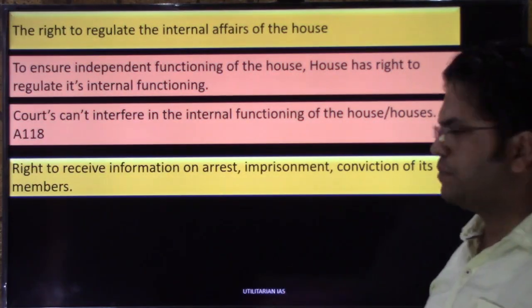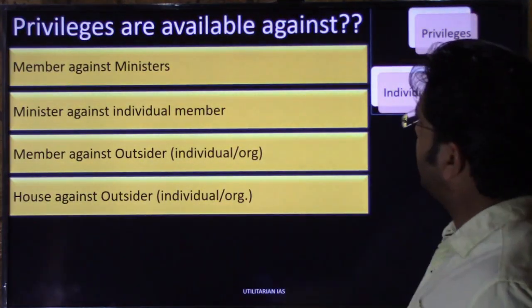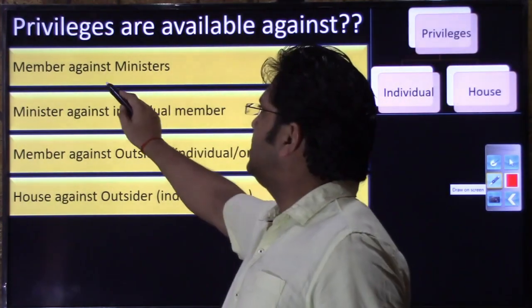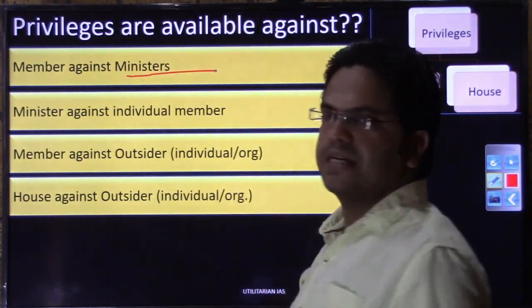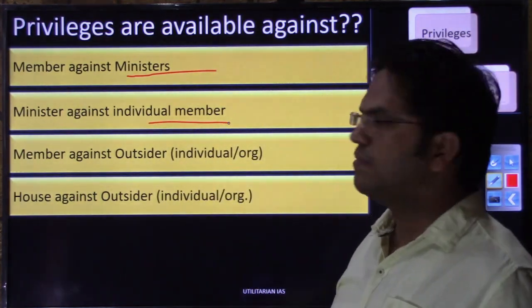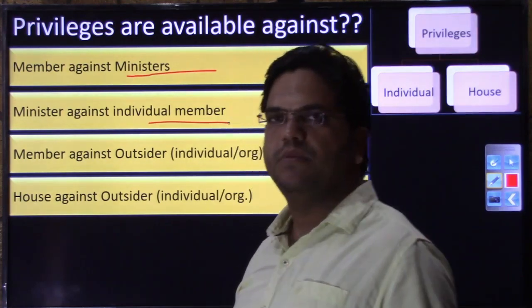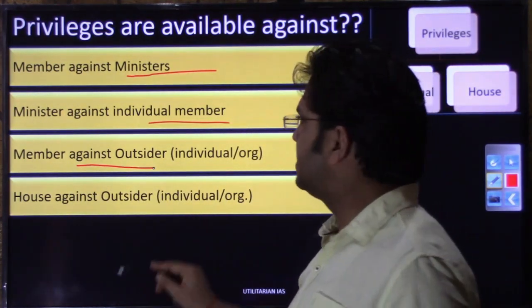Now let us see against whom privileges are available. A member has this privilege, and he or she can exercise it against a minister. A minister can also move a privilege motion against individual members. Then members, that is members of parliament and members of legislative assembly, can move a privilege motion against any outsider.